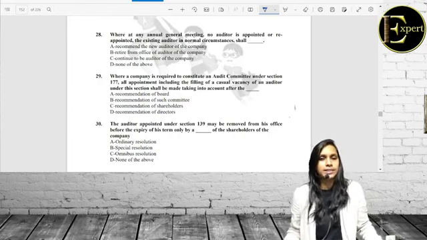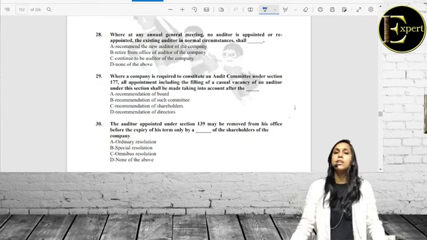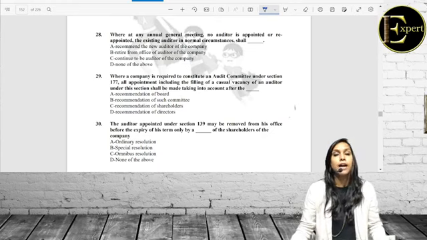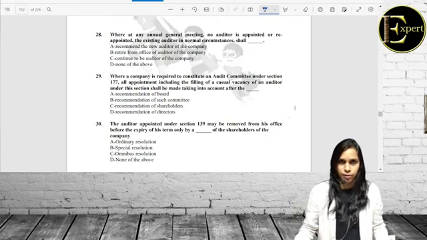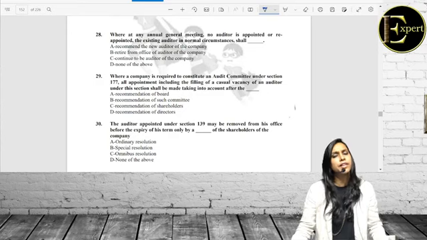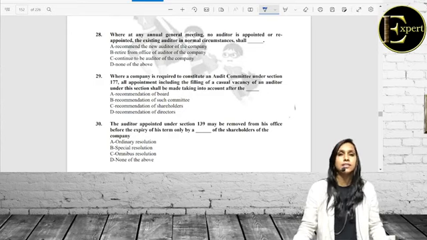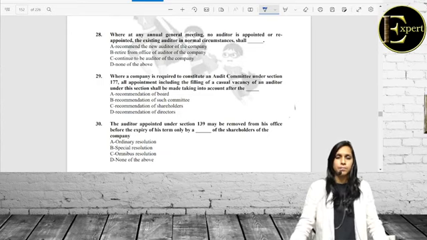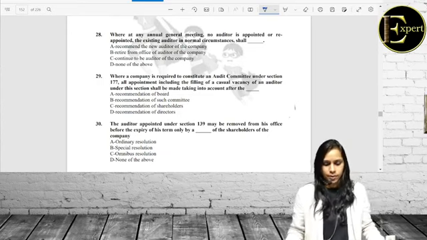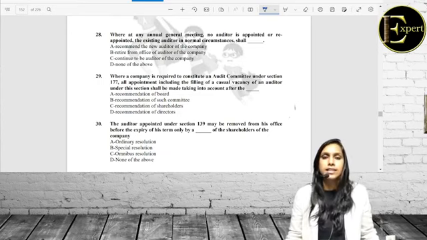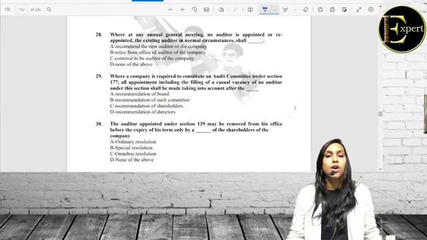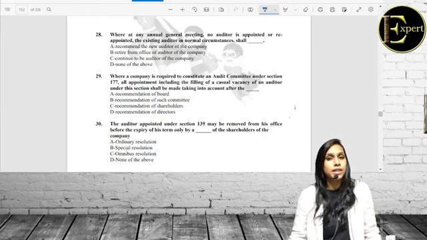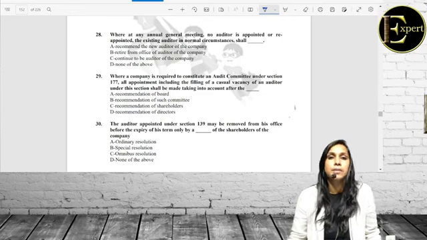You would realize that while discussing the MCQs of company audit, you would have to touch areas of corporate law also, because here we are specifically focusing on the Companies Act 2013, which we have learned in detail in our paper of Corporate and Other Laws. So come on, let's begin our journey of the MCQs of the chapter company audit.